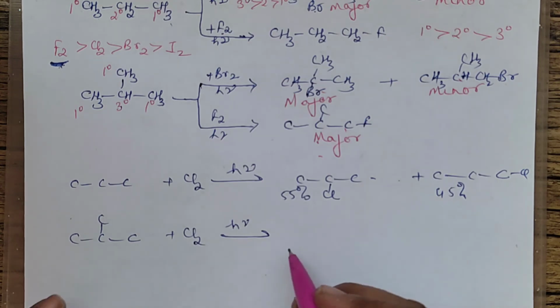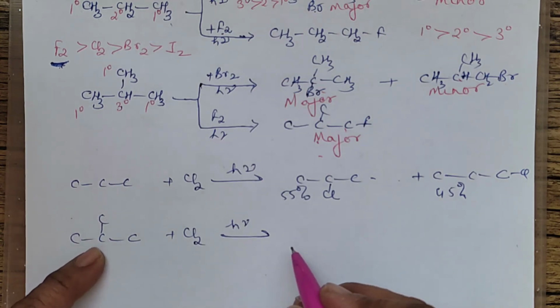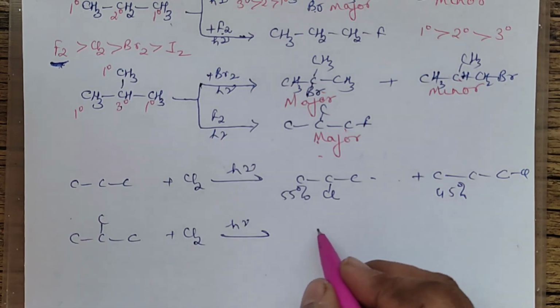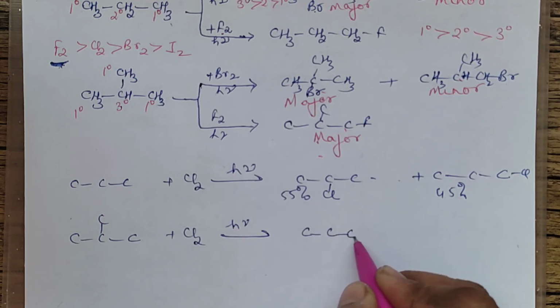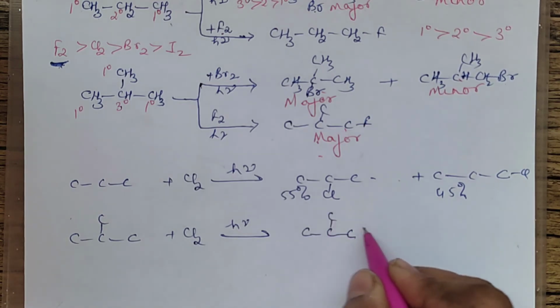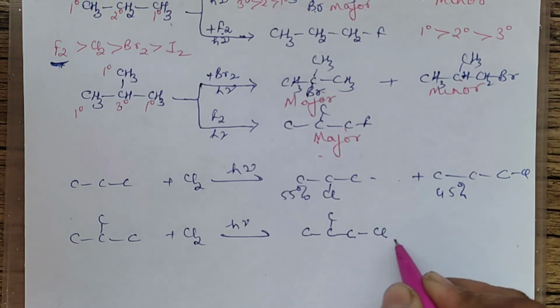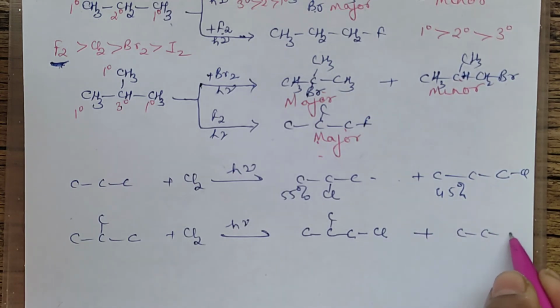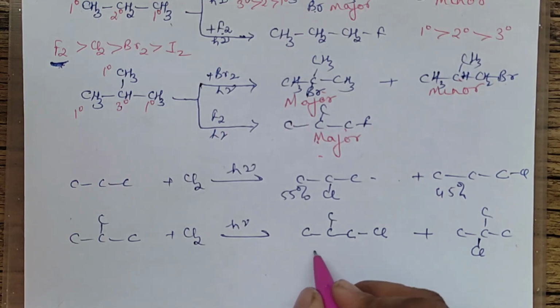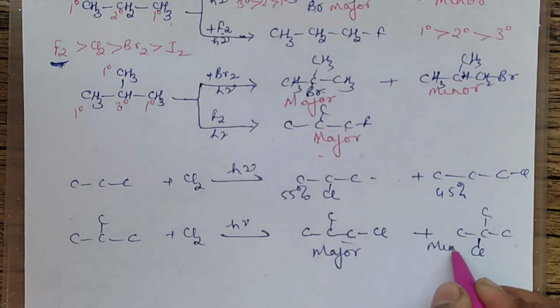Okay, and if 3 degree is present, then it will prefer forming the more reactive product. That means it will prefer forming this one rather than the more selective one. So this will be the major product and this will be the minor product. Because for chlorine, it can be both. It can be at times more reactive or selective depending upon what alkane you have considered.